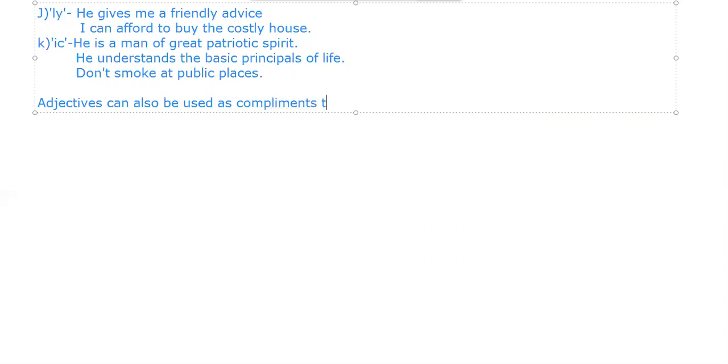किसको? Complements to verbs. Adjectives, बहुत सारे adjectives ऐसे होते हैं जो verb के complement में use होते हैं, complement करते हैं हम basically. कैसे? For example, if I say he appeared sad, so we are complimenting it. Sad तो है ही है. He appeared sad. मेरे को लगा कि वो sad है, right? So it is complimenting.